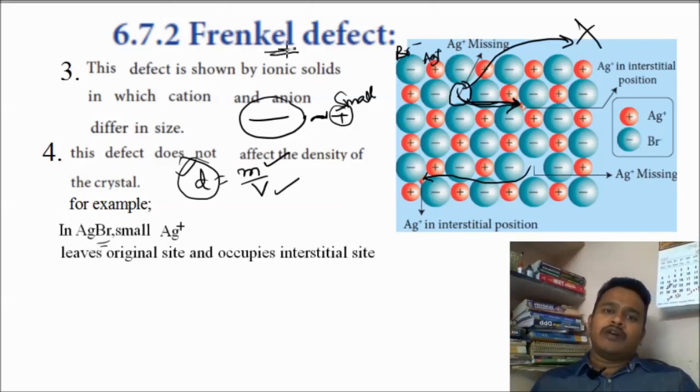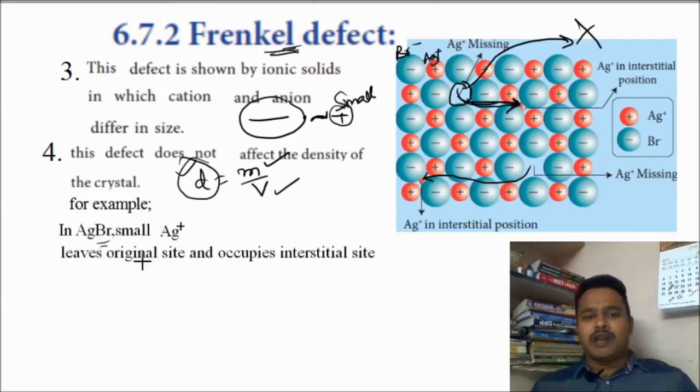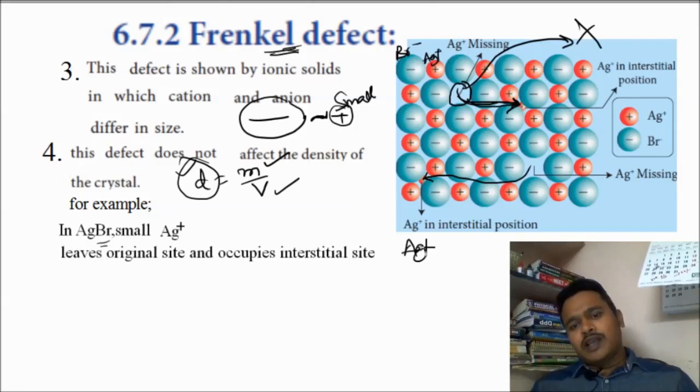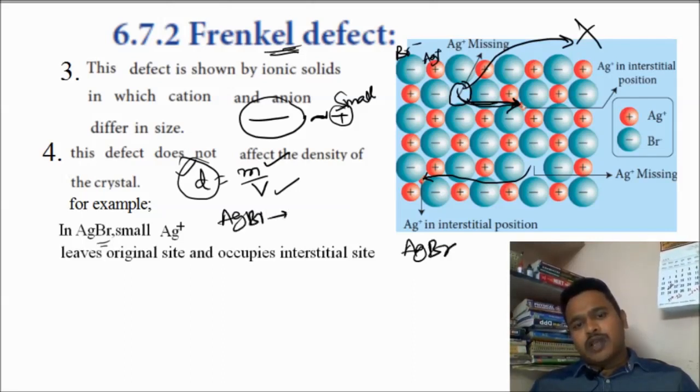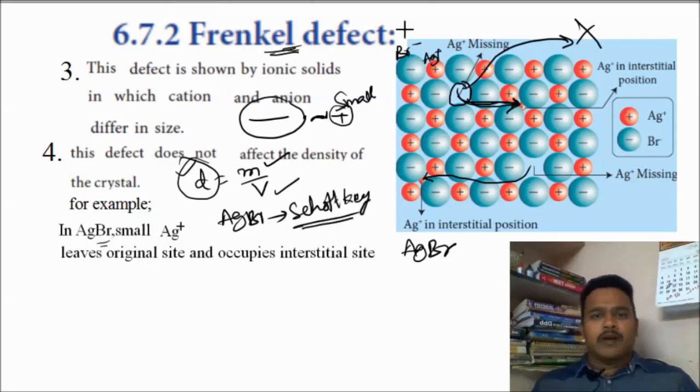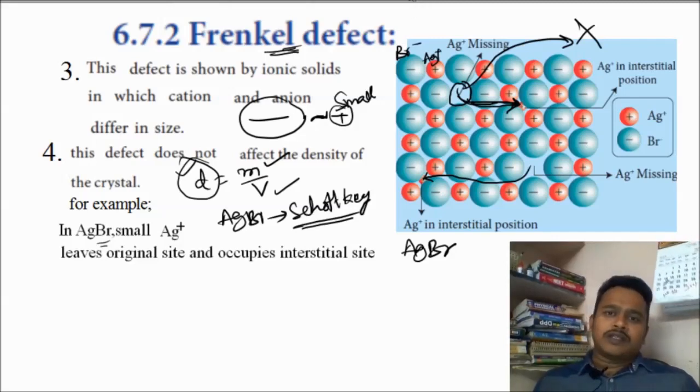One more point here: AgBr is an example of Frenkel defect, and AgBr also shows the Schottky defect. You can take AgBr as an example for Schottky defect as well.